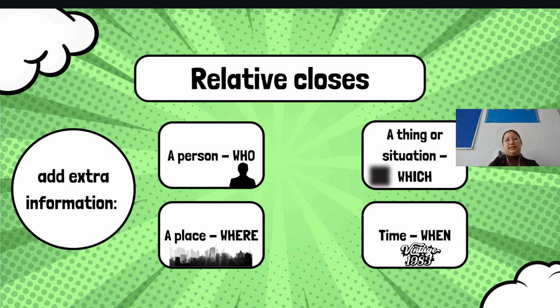So what are these? Relative clauses add extra information about things, people, places, and so on. When we want to add extra information about a person, we use who. With places, we use where. With a thing or situation, we use which. And with time, we use when. Let's dig more into this topic.